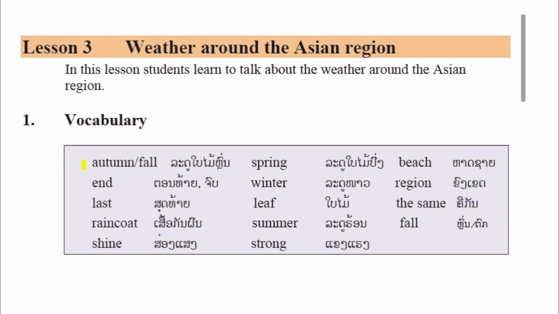The first word, autumn, fall. End, last, raincoat, shine, spring, winter, leaf, summer, strong, beach, region, the same, fall.